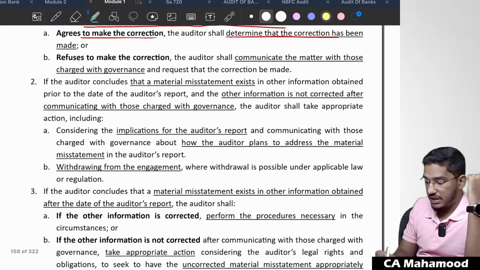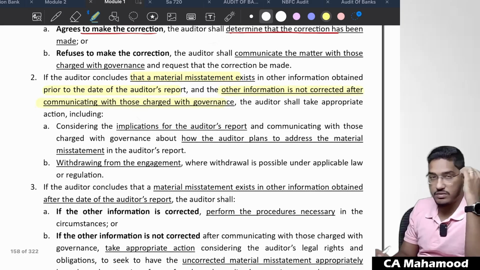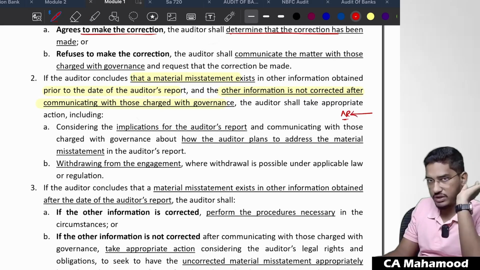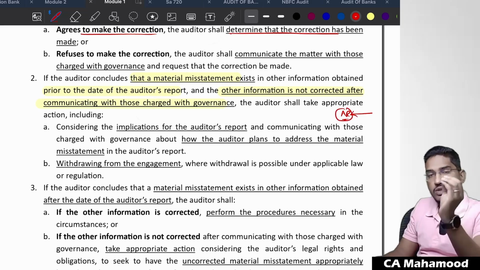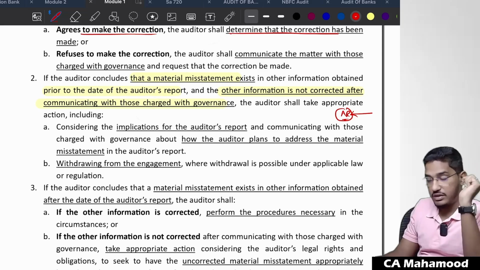If the auditor concludes that there is a material misstatement in the other information obtained prior to the date of the auditor's report, and the other information is not corrected after communicating with those charged with governance. So they are talking about the first case. In case you got the annual report and all other information prior to the date of the auditor's report, and you came to know that something in that annual report is wrong. You requested the management, they did not correct it. You asked those charged with governance, they did not correct it. Then what will you do?